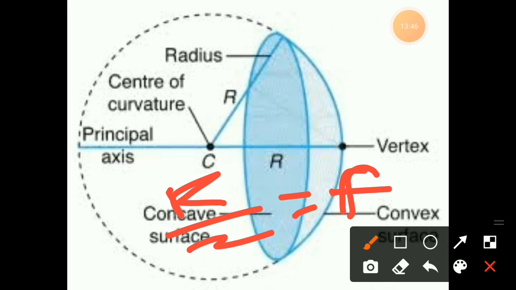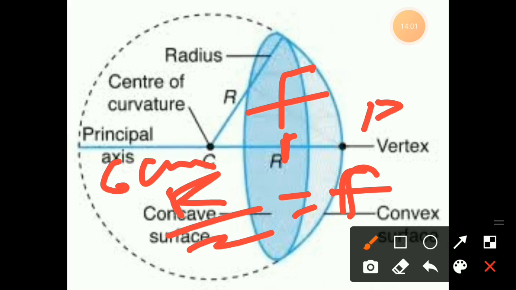That point we have to know as the focus. Suppose the distance is 6 centimeters, then exactly 3 centimeters is the focus, capital F. That R by 2 is the small f, the focal length.